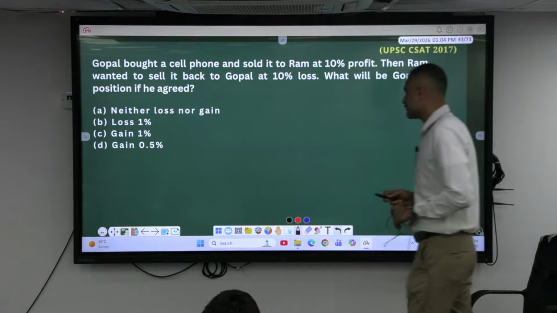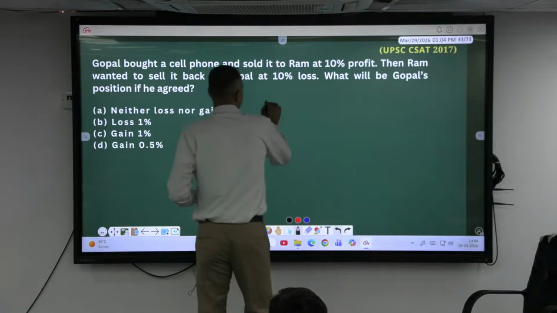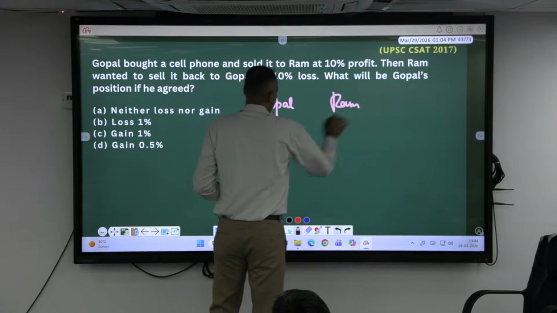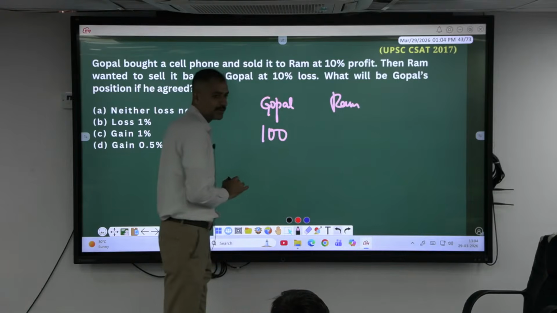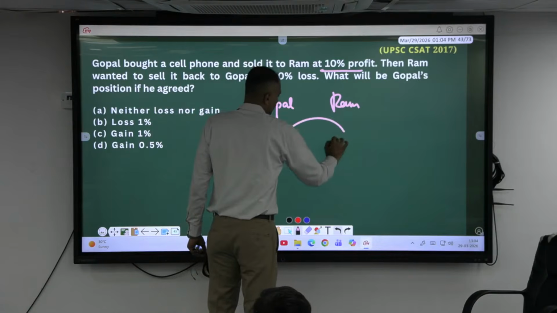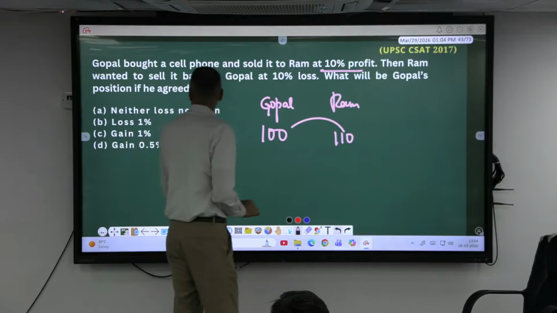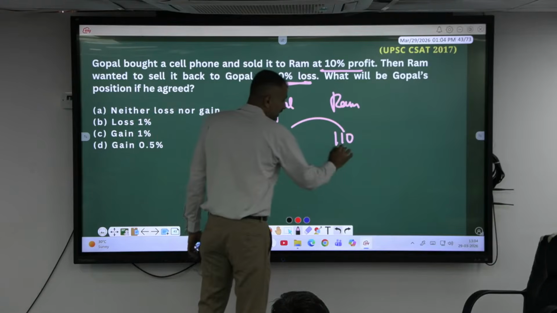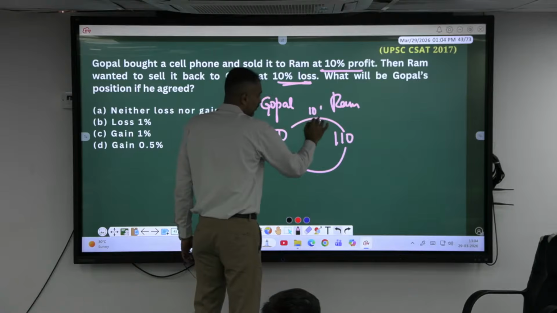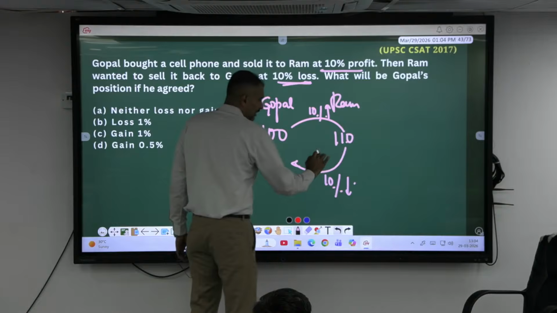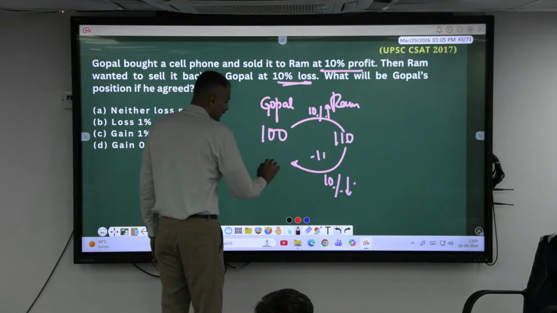Okay, look here now. On one side Gopal, on the other side Ram. Let's say Gopal has bought it at 100, cost price of Gopal. He is selling to Ram at 10% profit, so 110. Then Ram wanted to sell it back to Gopal at 10% loss. This is 10% profit, this is 10% loss. What is 10% of 110? 11. So he sells it at 99.